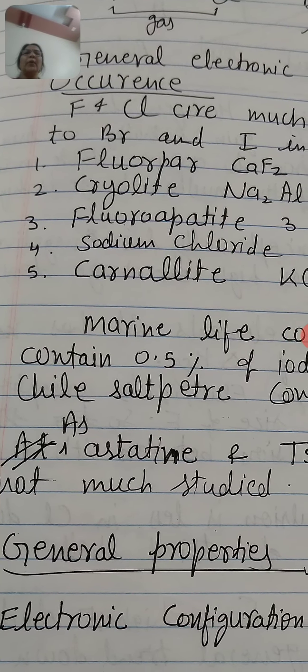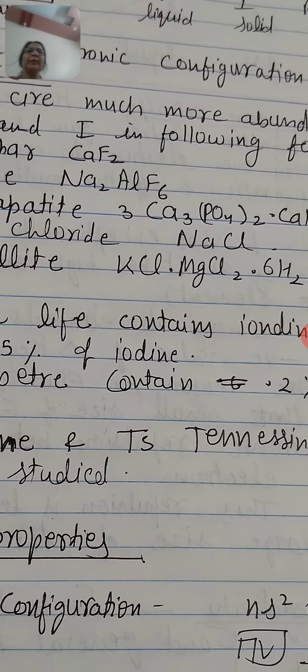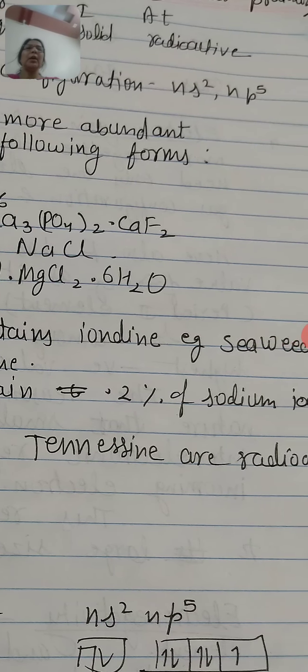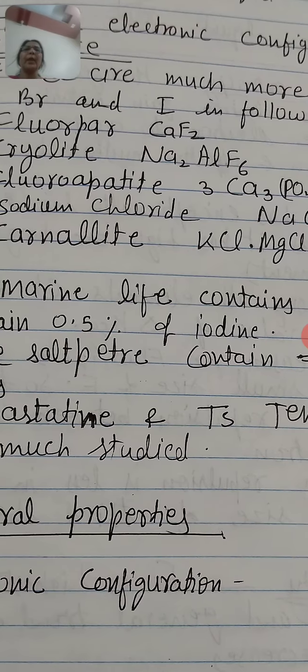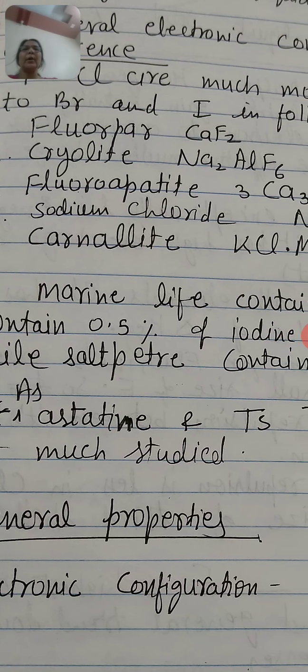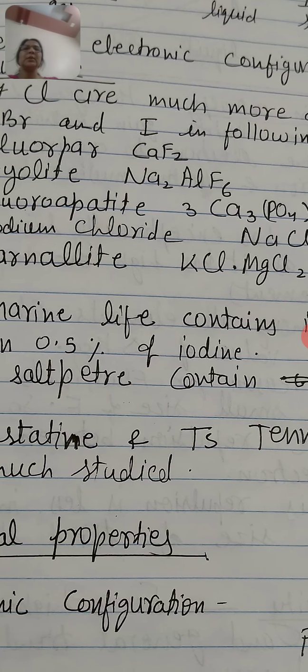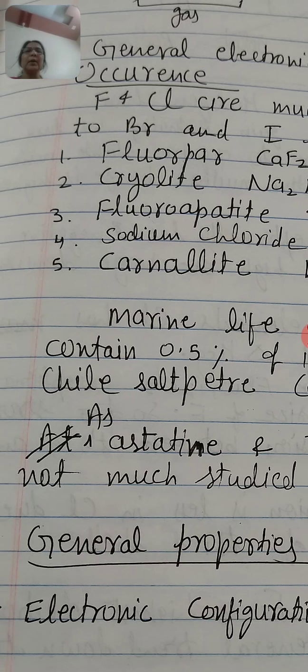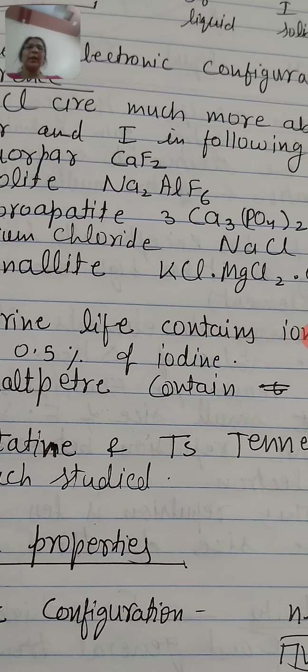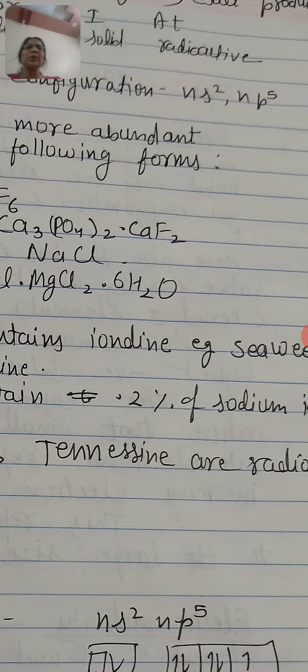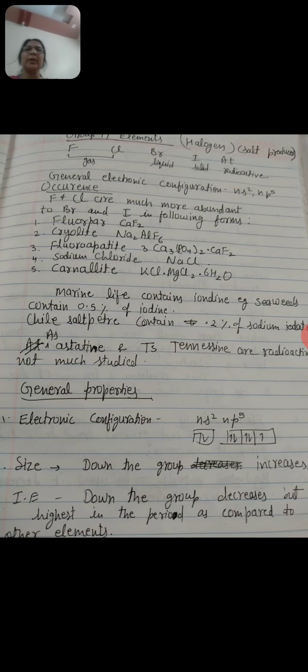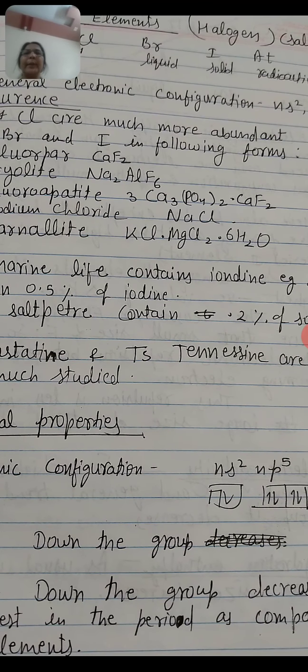Further, marine life contains iodine in the form of seaweeds, which contain about 0.5% iodine. Chile saltpeter contains 0.2% of sodium iodate. So these are the various sources of these elements.